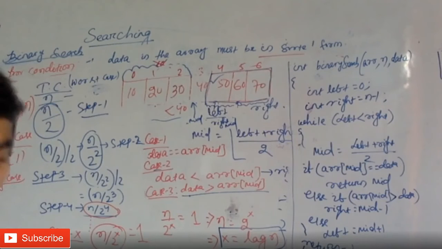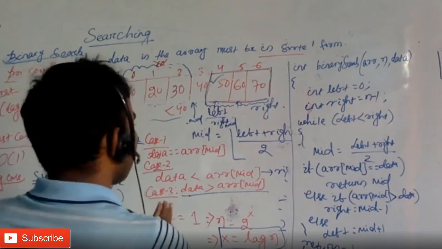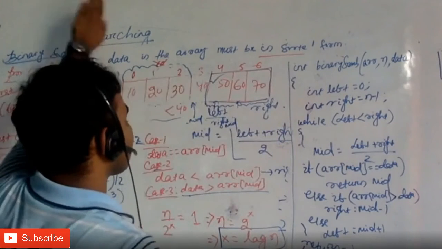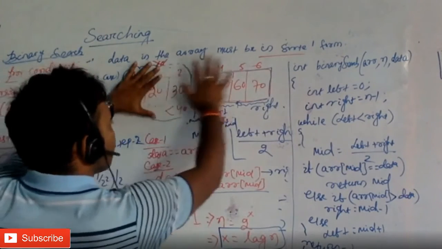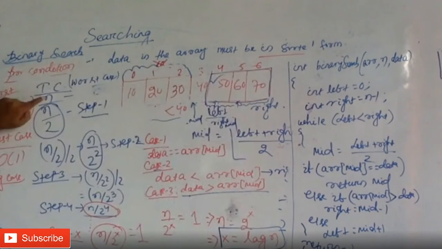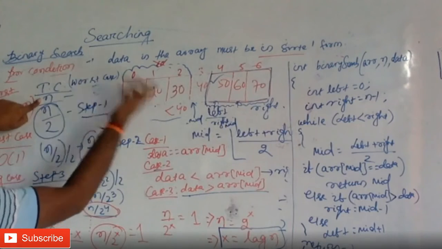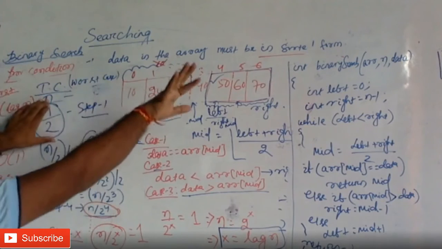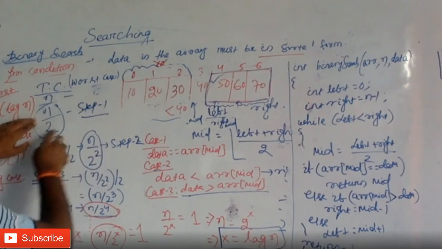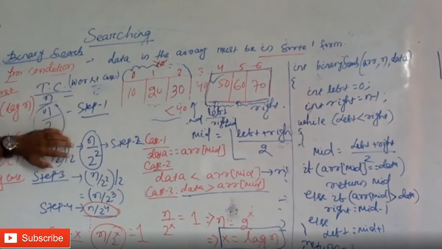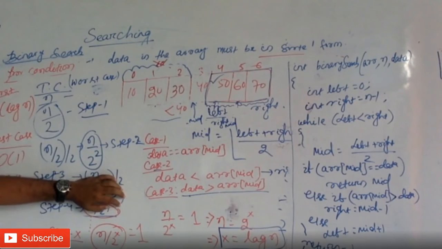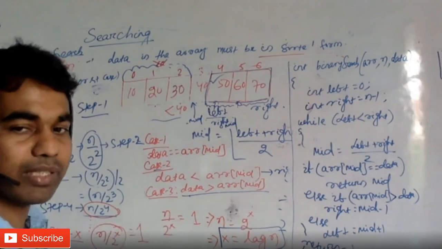I'll just repeat one more time to make it clear. What you are doing at any time is finding the middle, splitting the array into two parts, and discarding one part. I don't need this part; I will only search in this part. Initially I had n number of elements. In step 1, I found the middle and discarded n by 2 elements, so my input size is n by 2. In the next step my input array size is n by 2 squared. In the third step it is n by 2 cubed, which is the number of elements present in that array.